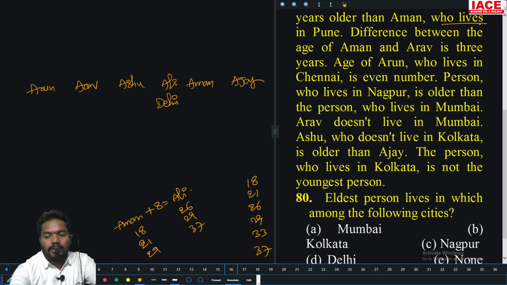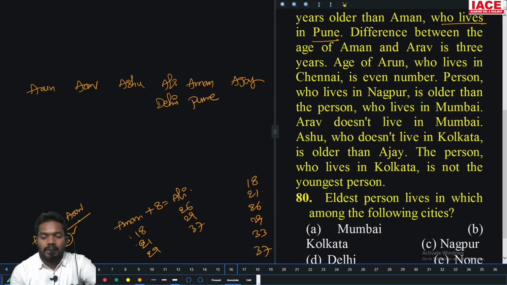Who lives in Pune? Aman. So Aman lives in Pune. Difference between the ages of Aman and Arav is 3 years. If Aman is 18, then 18 + 3 is 21. If Aman is 21, then 3 years gives 18 also. Then 26 and 29 also work. So the difference between Aman and Arav is 3 years.